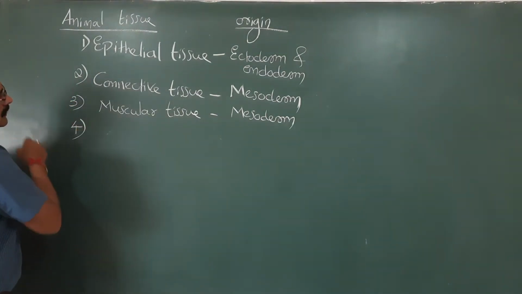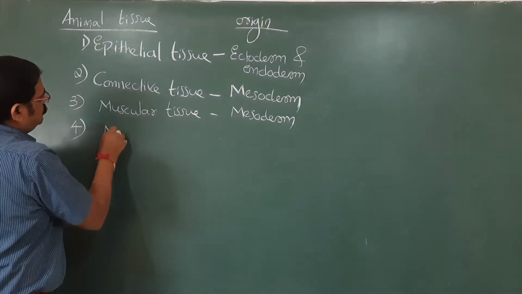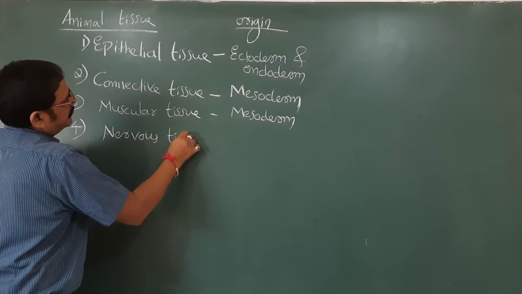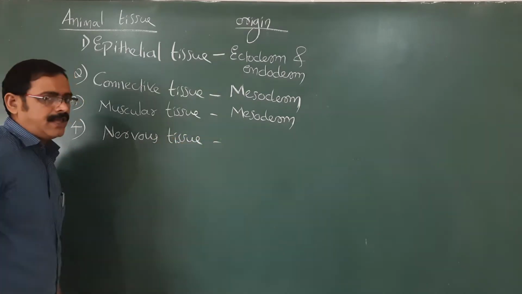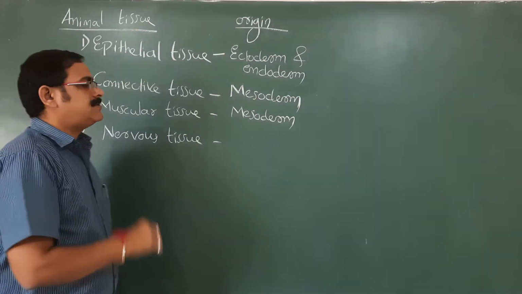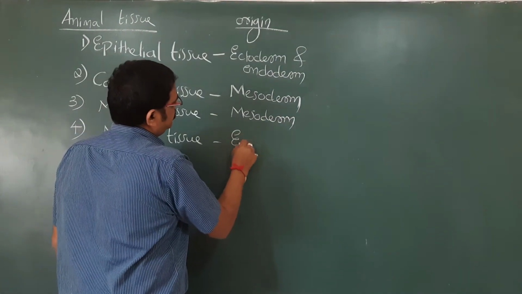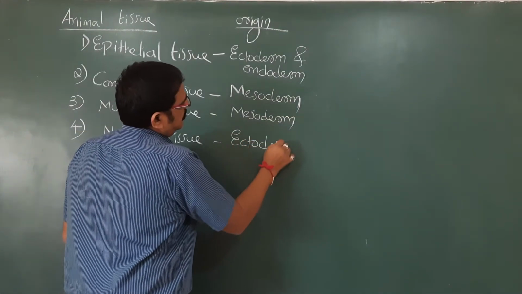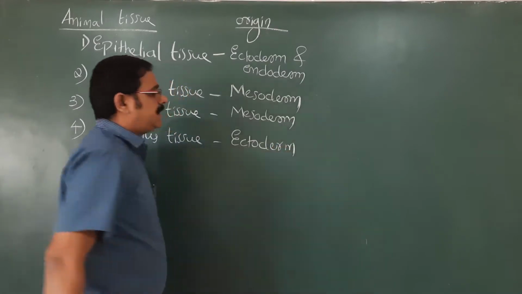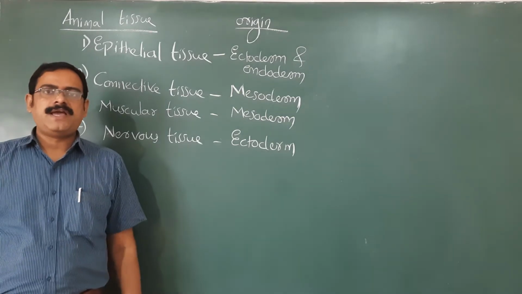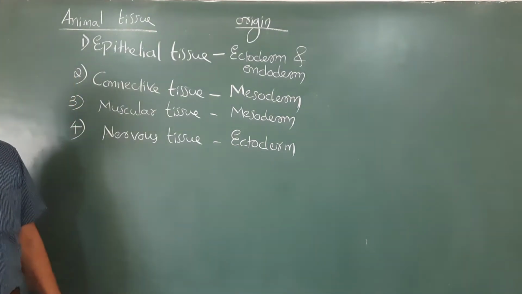Then the fourth type is nervous tissue, or neural tissue, and surprisingly it originates from ectoderm. We may think that nervous tissue is the deepest and inside. How can it originate from ectoderm?